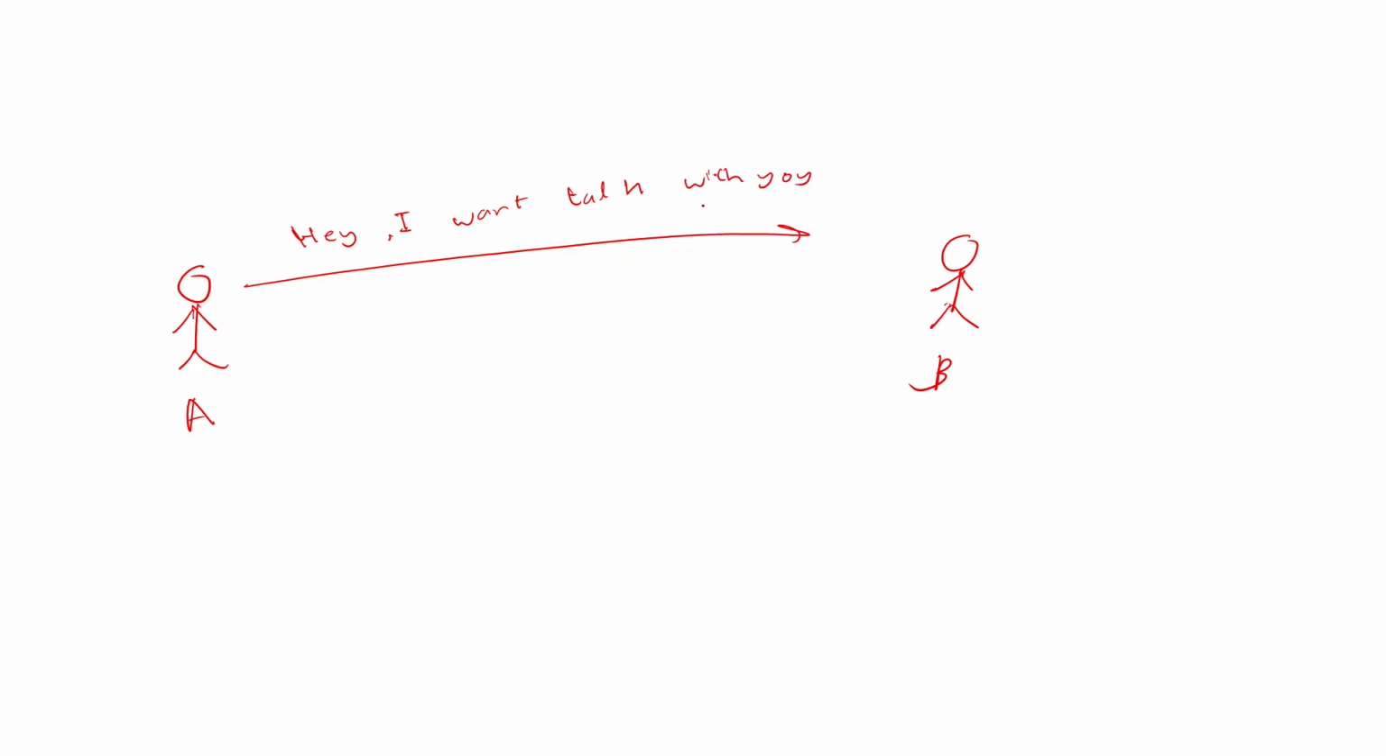At that time we are using what? Sync message, right? We are sending a synchronized message. You can call this a synchronized message. Then after that B will reply, yes, I am free, this is my number. He will send his number also, right? Then after that we can communicate.